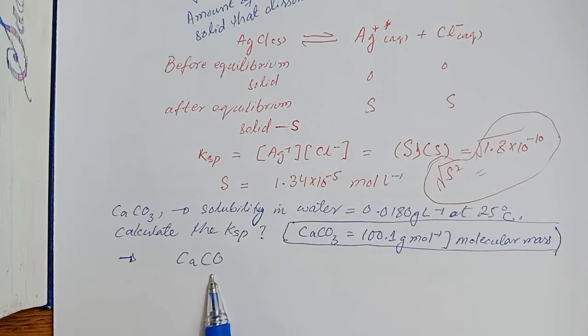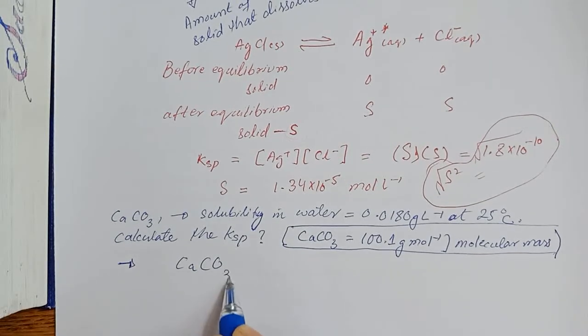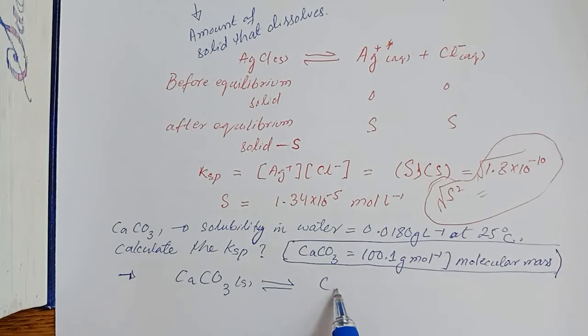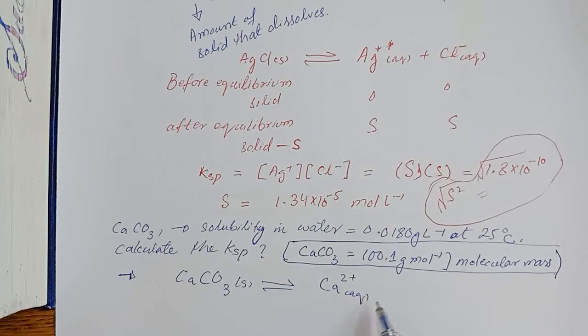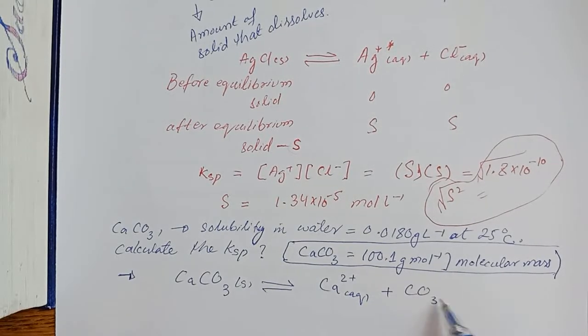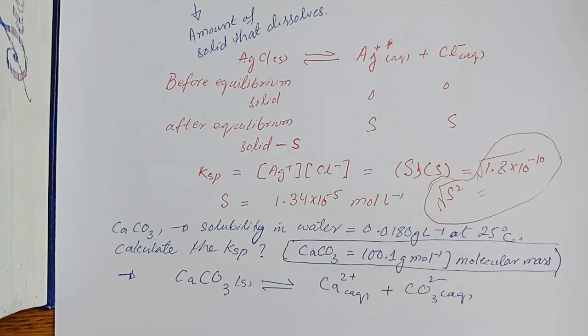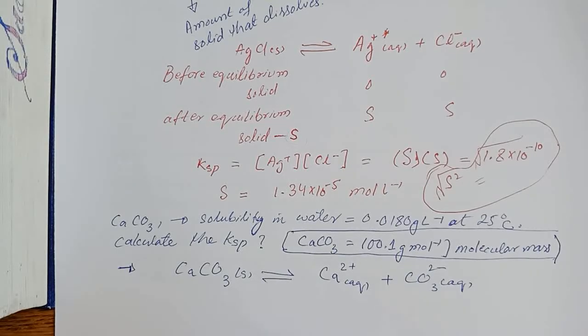So for the calculation of the Ksp value, we need to write the equilibrium equation, that is, when solid calcium carbonate is dissolved in water, it must dissociate into calcium and carbonate ion, and we already know that the solubility of calcium carbonate is much lower. That is why this compound is known as sparingly soluble in water.